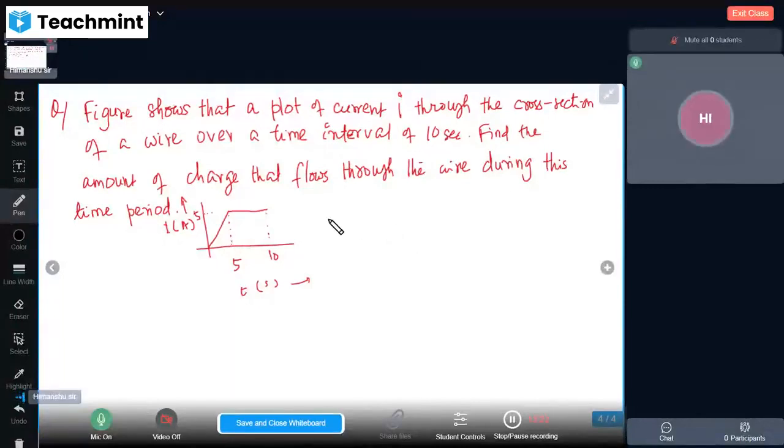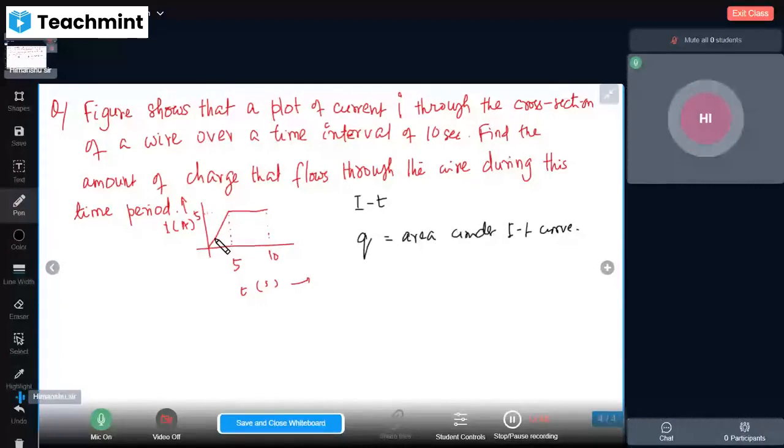I hope you have taken your time to solve it. So let's do it now for you. In the I-T curve, if you want to find the charge, then that is the area under the I-T curve.